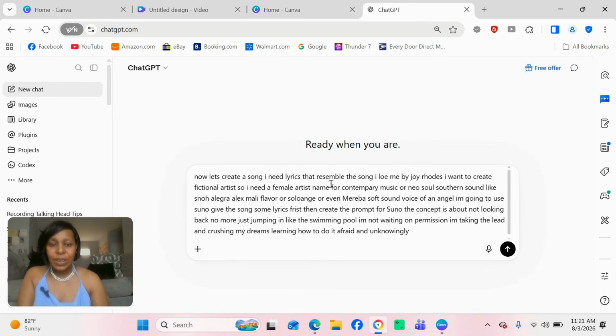I need lyrics that resemble the song I Love Me. And see, this is what made me create this, because I fell in love with this song that was called I Love Me by Joy Rhodes. I heard it on a TikTok reel or Facebook reel, and I just couldn't stop listening to it. I looked it up and replayed and replayed. It stuck to my heart so quickly. I was like, let me find out who this girl is.